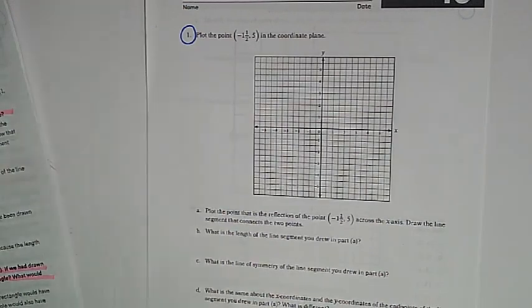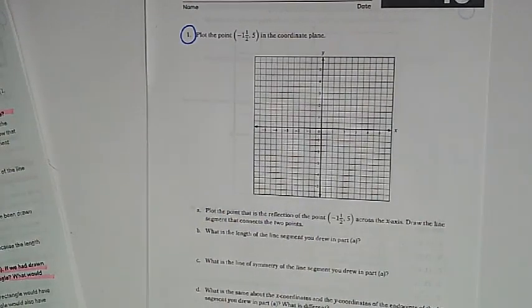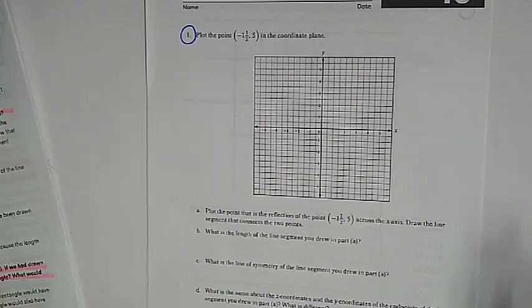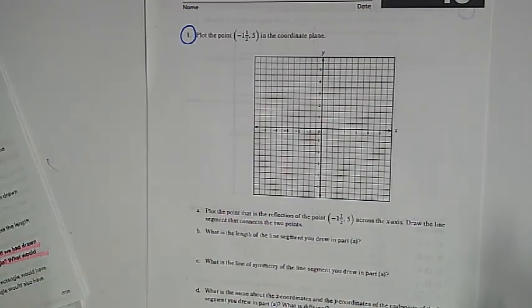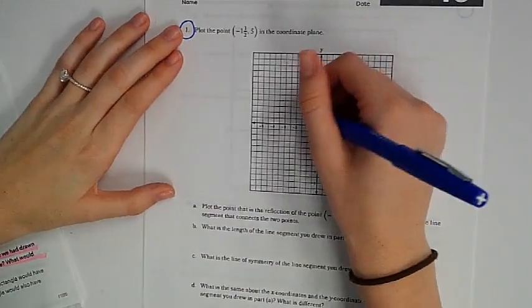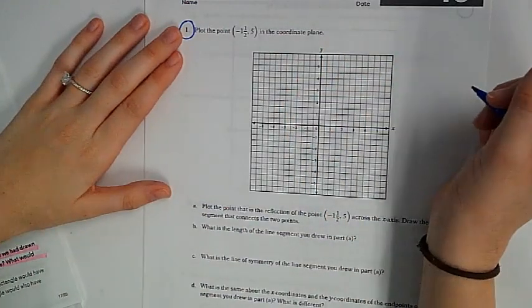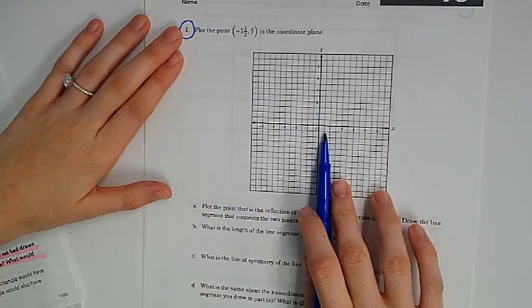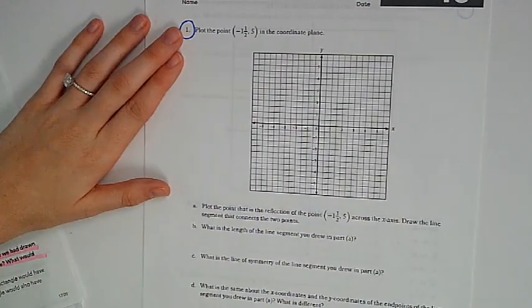So look at problem 1. It says plot the point -1 and 1/2 in the coordinate plane. So let's plot it. So let's go to -1 and 1/2. What are we counting by, guys? We're counting by a half.